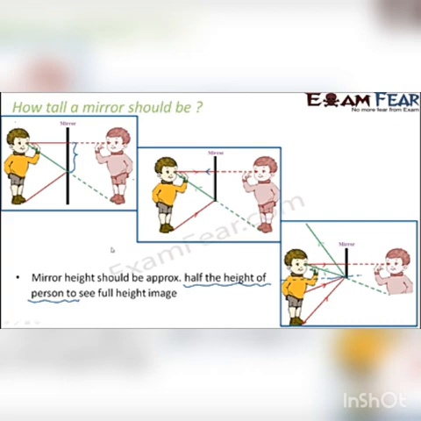The only concept is that only if the reflected rays reach our eyes, we will be able to see that particular thing. So in this case, what are we trying to see? We are trying to see this, our mirror image. Now, in the first case, all the reflected rays from top to bottom, all of them are reaching our eyes, so we are able to see. In the last case, the reflected rays of the bottom part are not reaching our eyes, so we are not able to see the bottom part of the image. So it is a very simple thing.